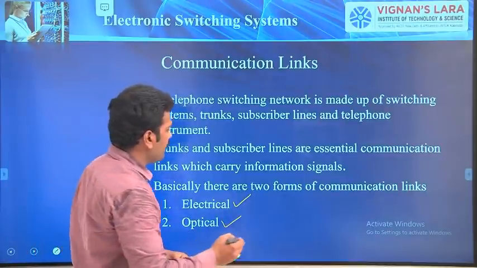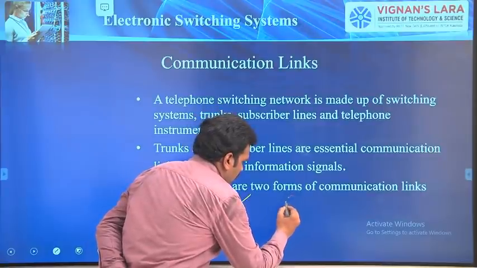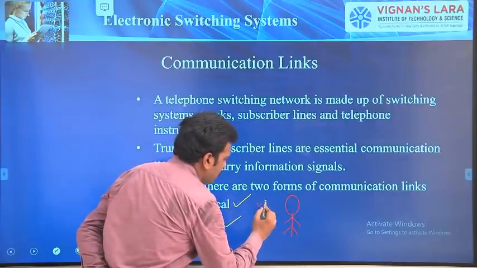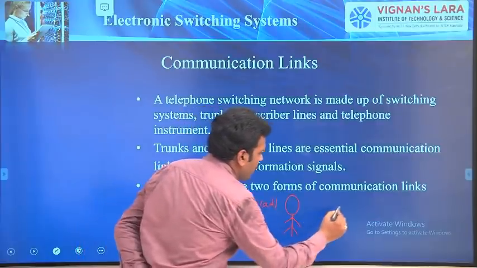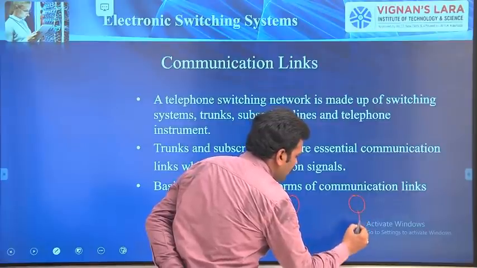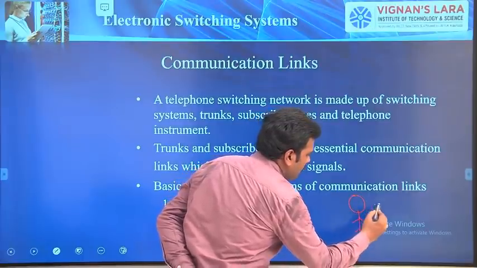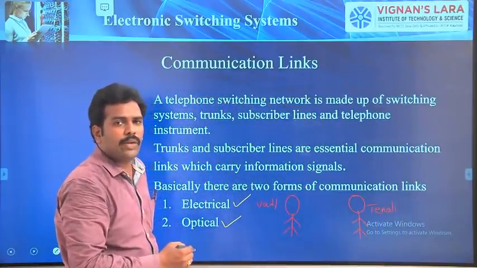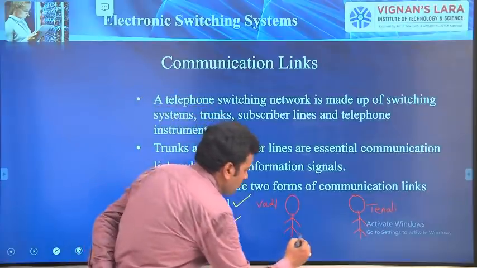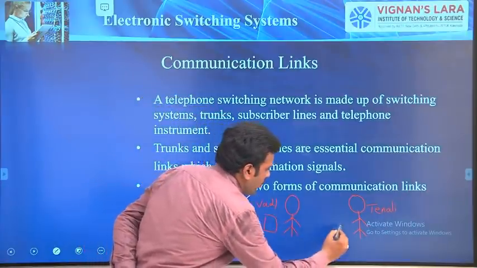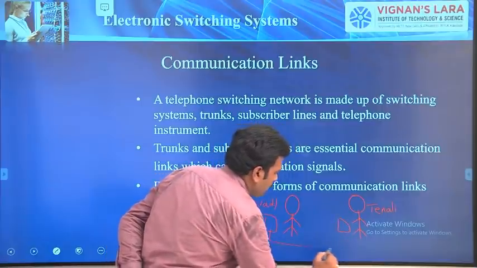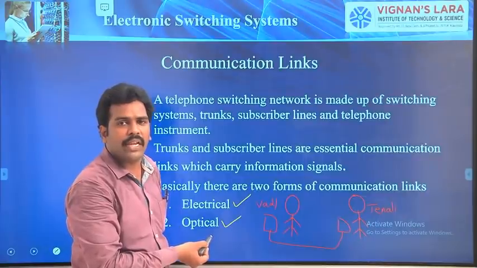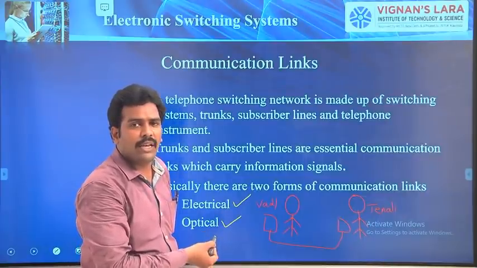For example, a subscriber at Vadlamudi wants to make a call to a subscriber in Tenali. In that case, what is the simple way to establish the connection? From the exchange of Vadlamudi to the exchange of Guntur, we have to establish a connection through a copper wire. That is sufficient in this case, because it is cost effective.